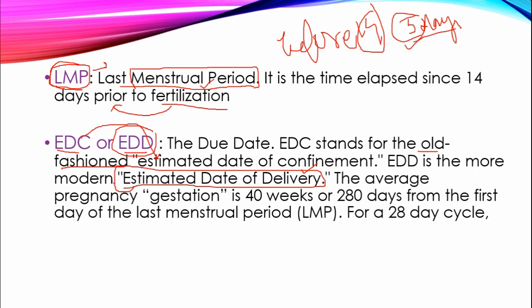We can only find the estimated date of delivery when we know the last menstrual period. When a woman knows when her last menstrual period was, only then can we find her EDT, estimated date of delivery. The average pregnancy gestation is 40 weeks, which is 280 days from the first day of the last menstrual period for a 28-day cycle. So EDT can only be found by knowing the LMP of that woman.